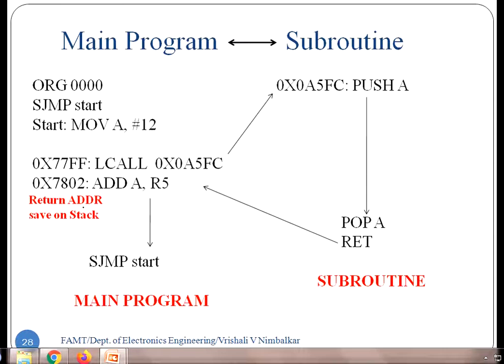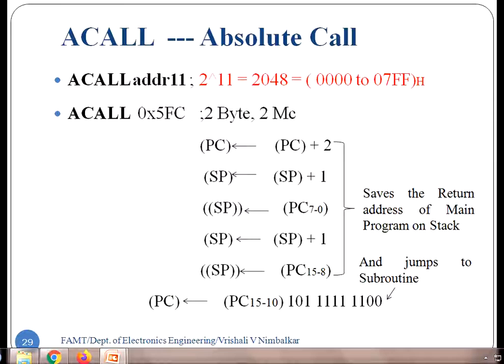Okay, students. Now let us see call instruction in detail. Let us start with absolute call, ACALL. Now how is the format? ACALL and mention an 11-bit address of the subroutine. The 11-bit address indicates there is a limitation on the range where the subroutine is to be written.